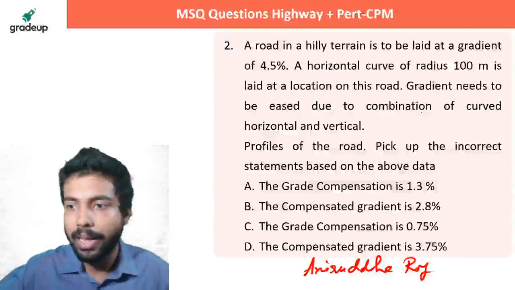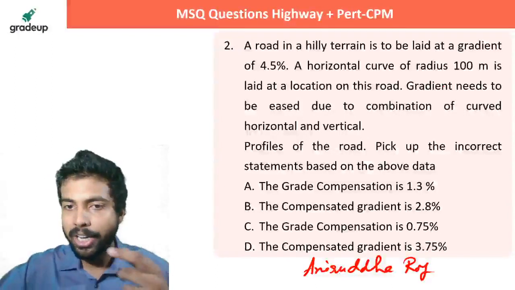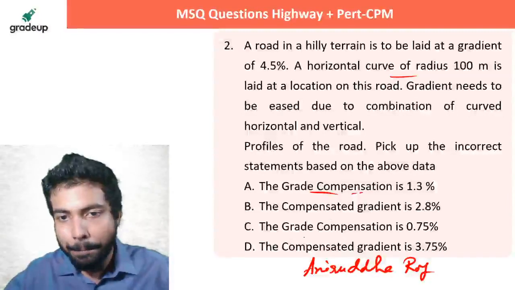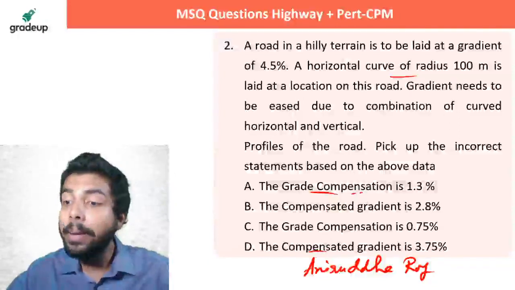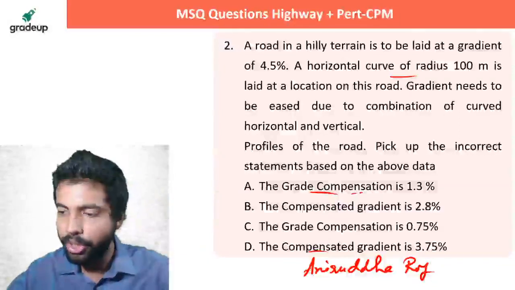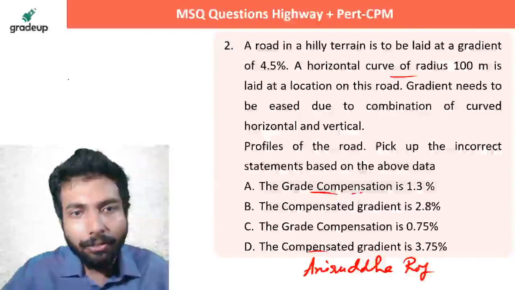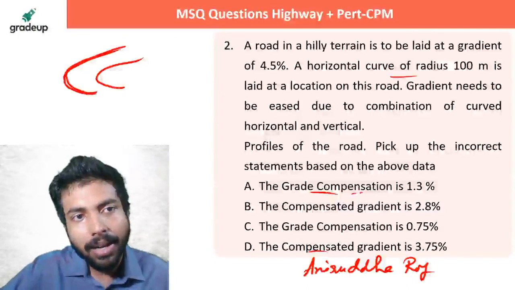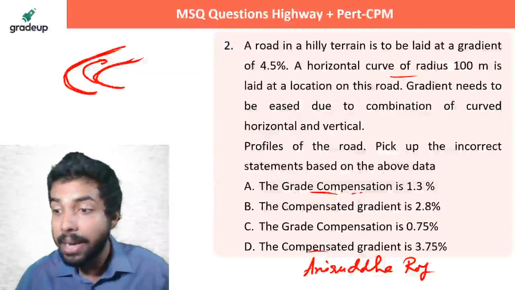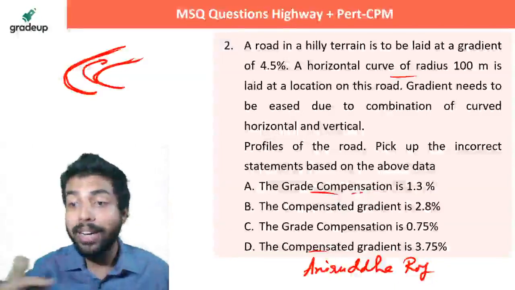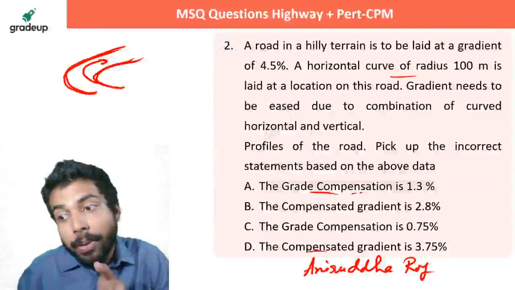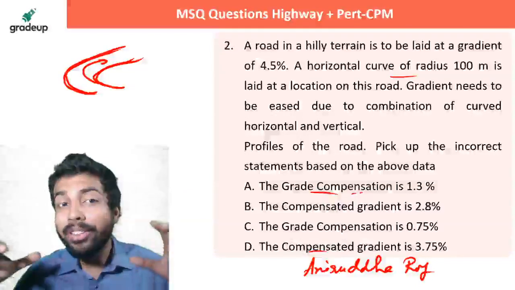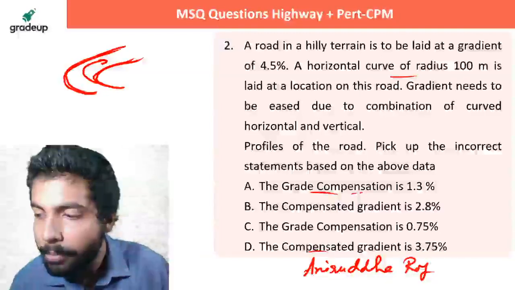Quickly tell me in the comment box, in the live chat section, what is going to be the answer. Grade compensation has been asked, and the compensated gradient. Why is grade compensation being done? Suppose a curvy road is there, and at the same time, a gradient is provided. So at the curve, a huge amount of load will be on the engine.